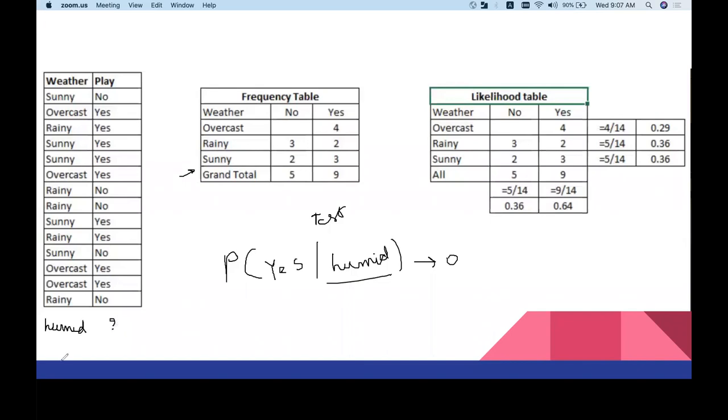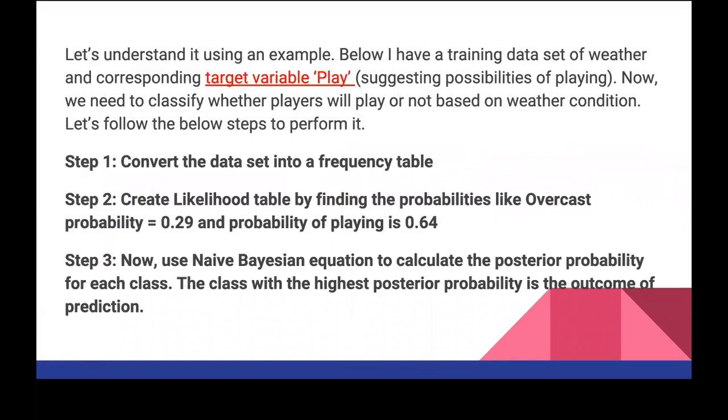Before we asked the question, if it is sunny, naive Bayes told us the answer is yes. But if we get something which is humid and which was never seen before, then you are in a big problem. Now the answer will always be 0, no matter what, it doesn't matter. That is one big problem here. Okay, now let's see what really happens there.